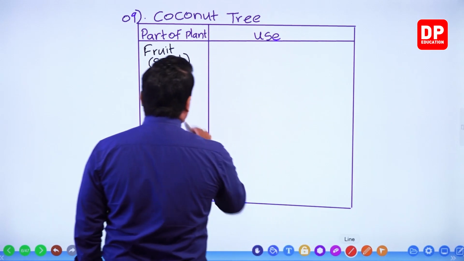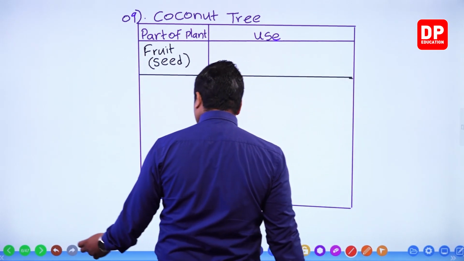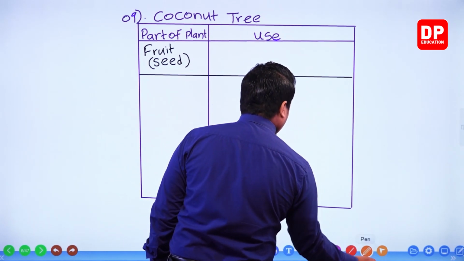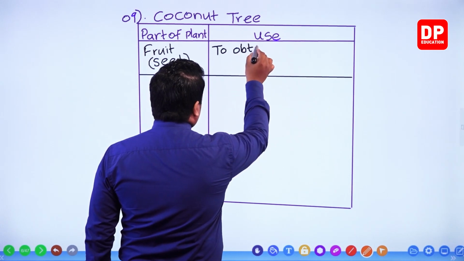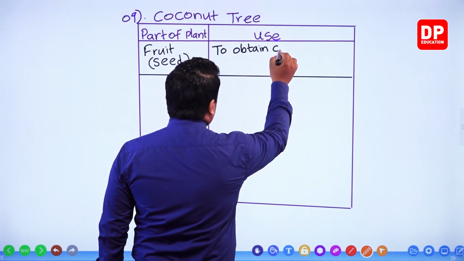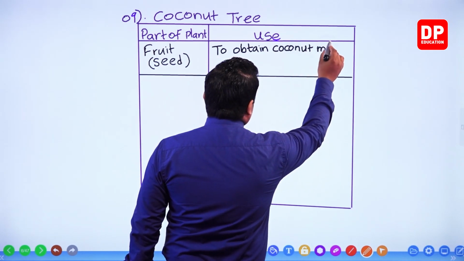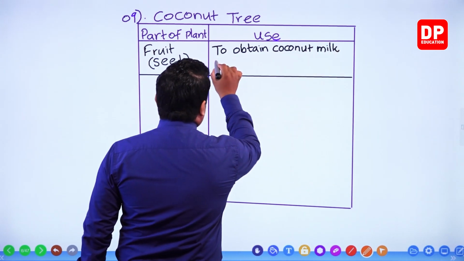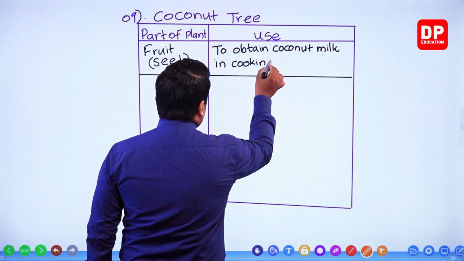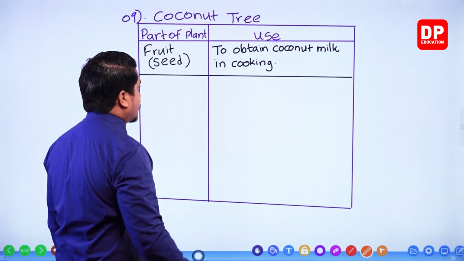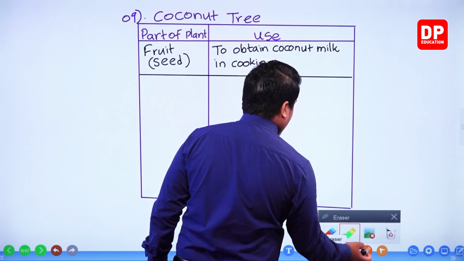So we use this to obtain coconut milk, used in cooking. That's more probable, no?